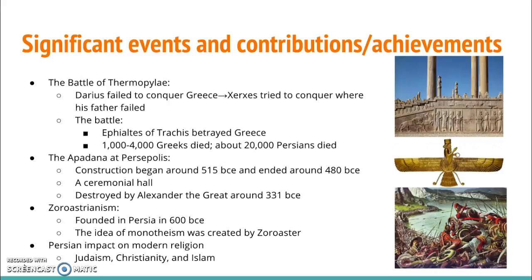Zoroaster implied Zoroastrianism in Persia in 600 BCE, and it was basically this idea of monotheism, and that religion has impacted the modern day religions of Judaism, Christianity, and Islam.